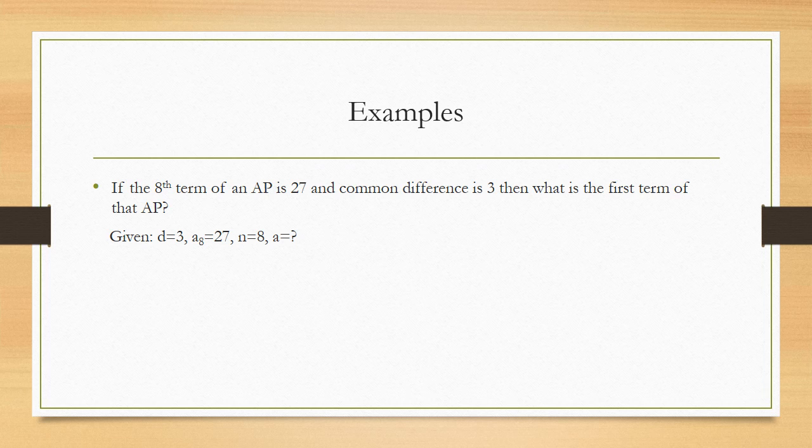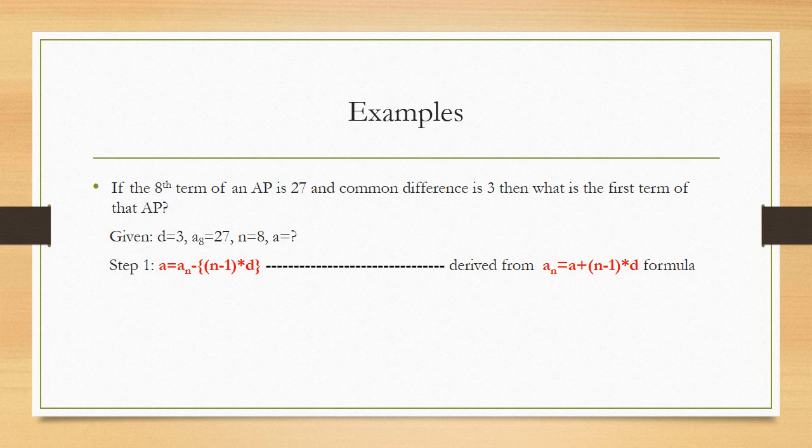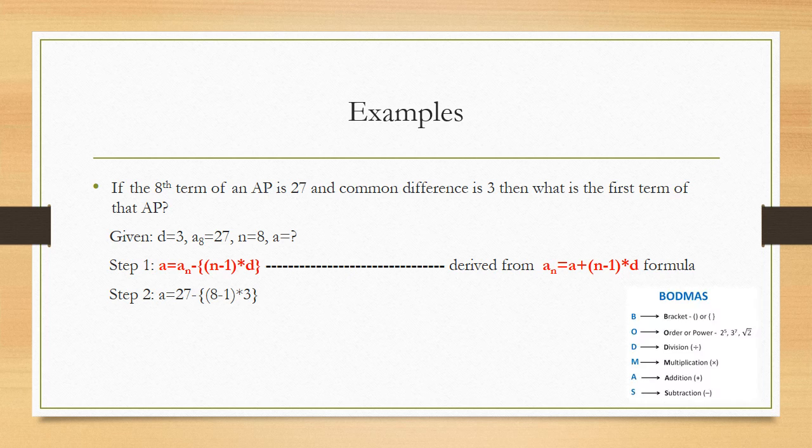So as the first step of our solution, we are always going to write the formula again. Now I will substitute all the values inside the formula. an is equal to 27, n as 8, d as 3. Again we have flower bracket here. Using BODMAS rule, again we are solving. First I solve inside the flower bracket. There is one more bracket that I am going to solve. 8 minus 1, I am going to get the answer as 7.